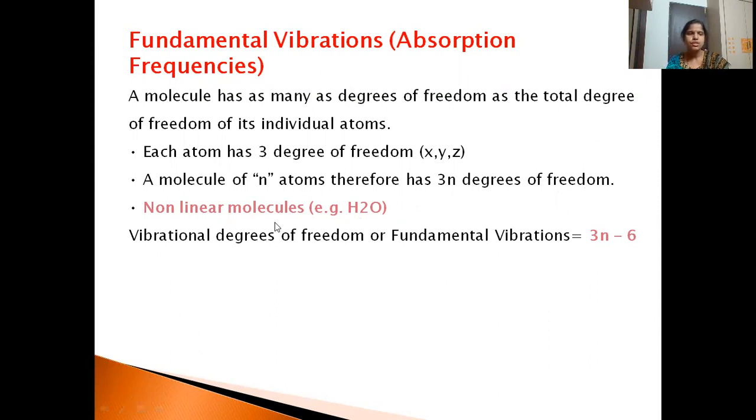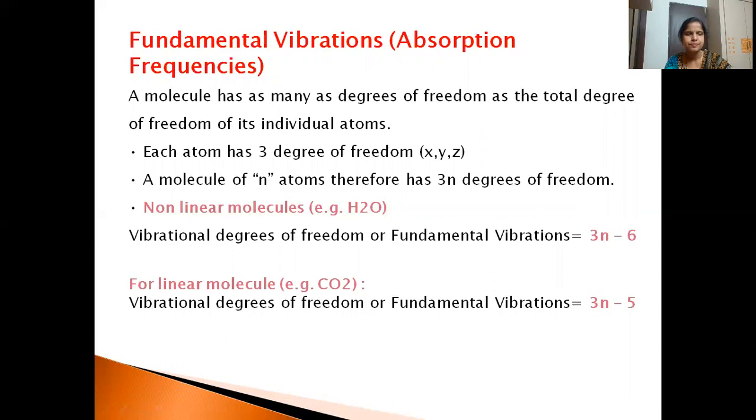So for such non-linear molecules, we can calculate the vibrational degrees of freedom as 3n minus 6. Whereas for linear molecules, take carbon dioxide, O double bond C double bond O. So it is a linear molecule. For such linear molecules, the formula for calculation of degrees of freedom is 3n minus 5.